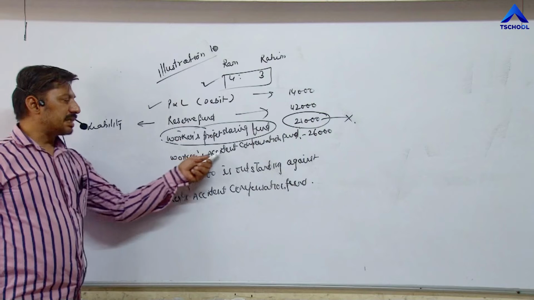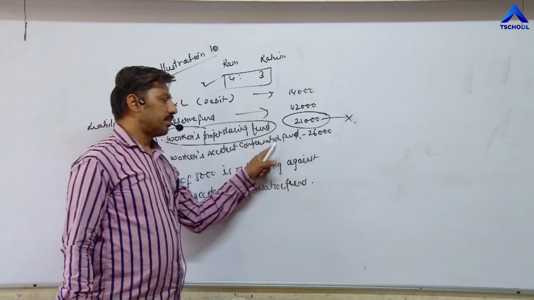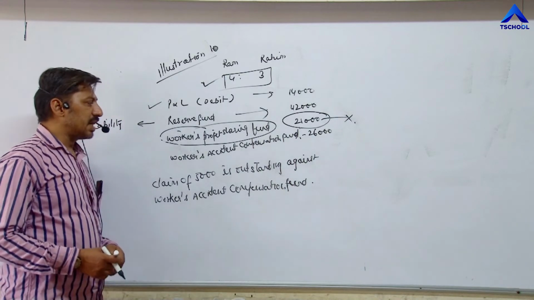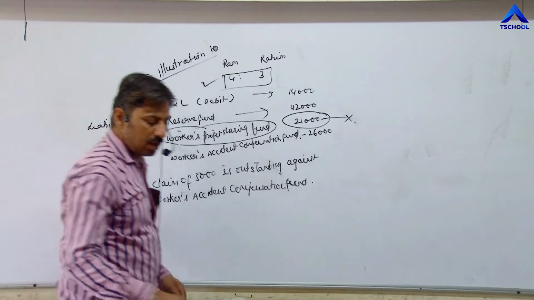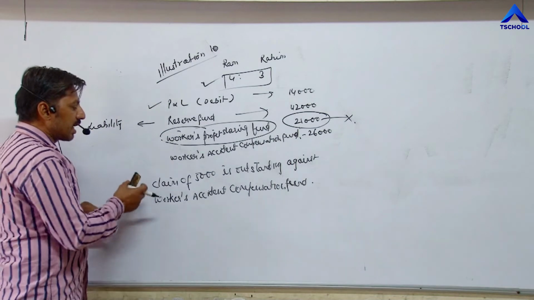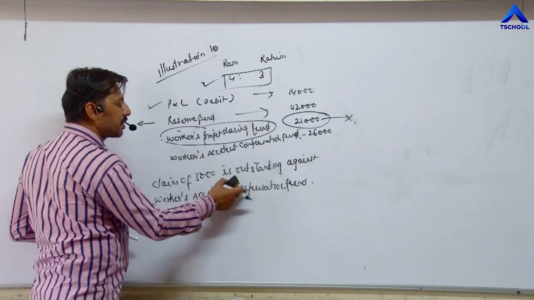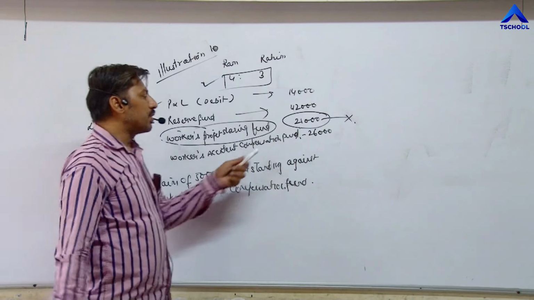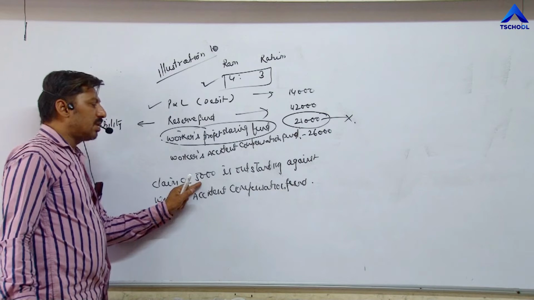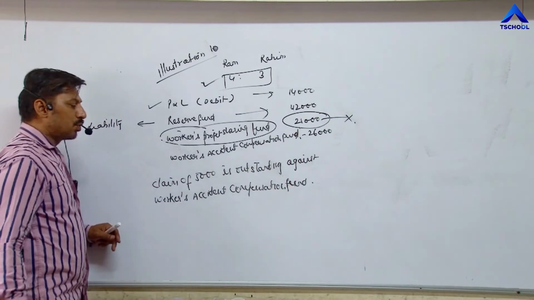Next, workers accident compensation fund. There is a balance of 26,000 in this fund. But out of this 26,000, one adjustment is given. A claim of 5,000 is outstanding against workers accident compensation fund. It means out of 26,000 rupees, we have to keep 5,000 in reserve for the workers. It is outstanding, as written here. We have to pay to those workers.